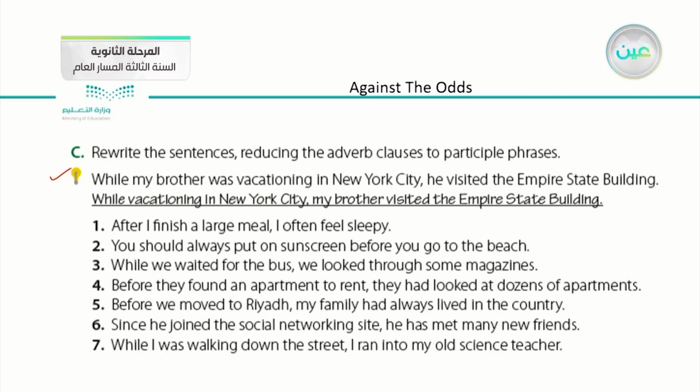Now, he talked about his brother here. Then, he mentioned his brother again, one more time. We can reduce these two subjects into one by adding a gerund to the verb. The verb here, vacationing, already has an ing, so we can just take out the subject and the helping verb and complete the sentence. While vacationing in New York City, my brother visited the Empire State Building.